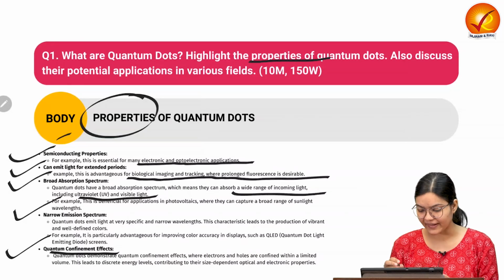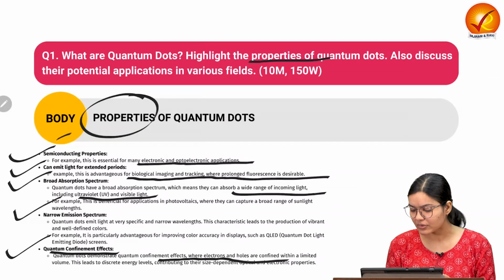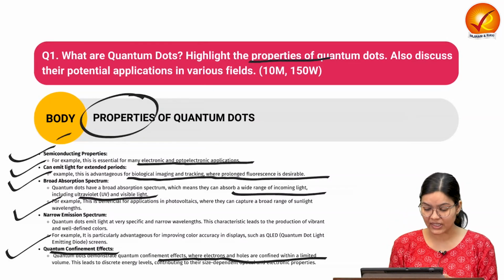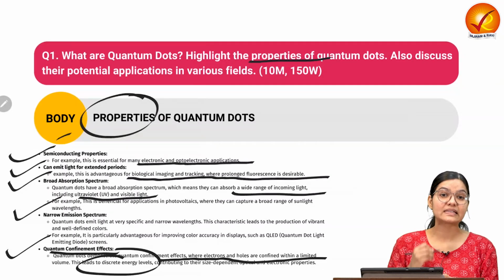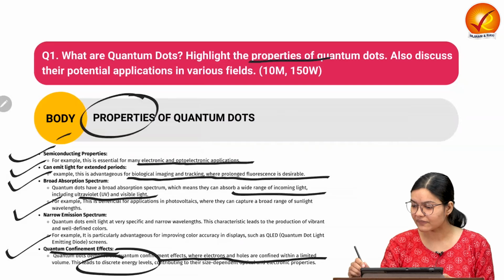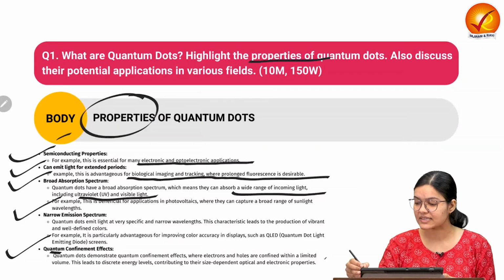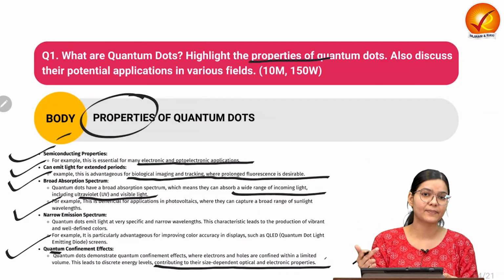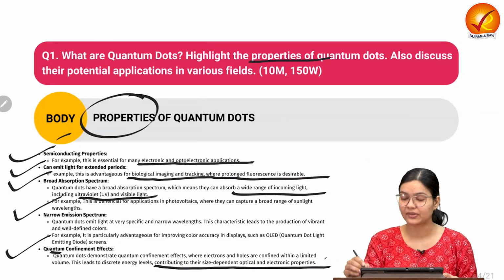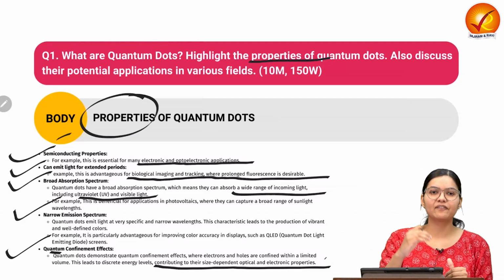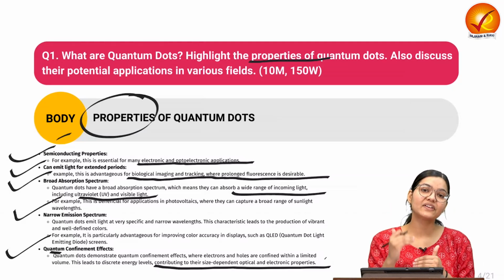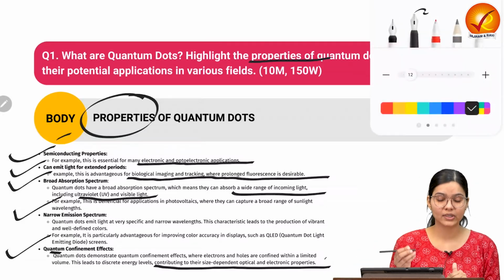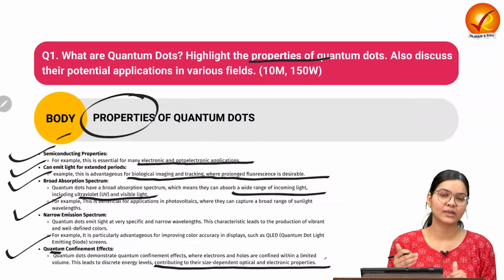What is the quantum confinement effect? Quantum confinement means when electrons and holes are confined within a defined level of energy, and that defined level of energy is known as a discrete energy level. So what is the importance of these discrete levels of energy? Because of that, they contribute to their size-dependent optical and electronic properties. So whenever we have different levels of energy and we want to emit energy through that, they can have different applications associated with them. That is a very important property of these quantum dots, that they have the quantum confinement effect.